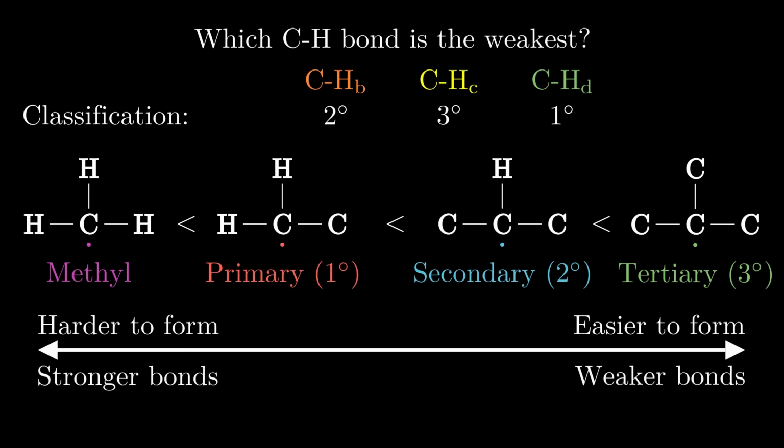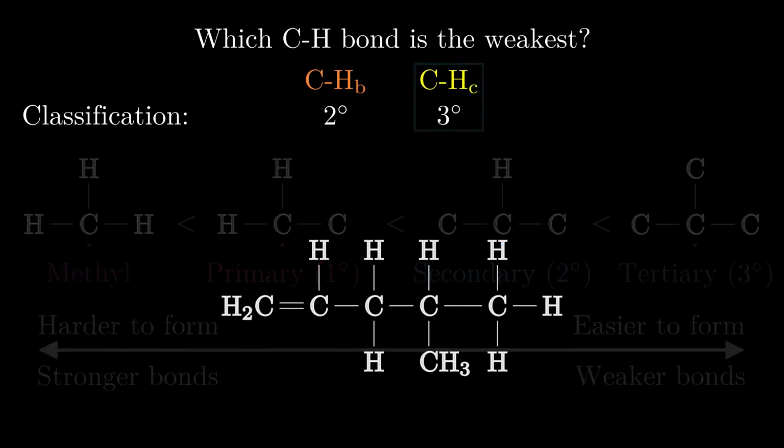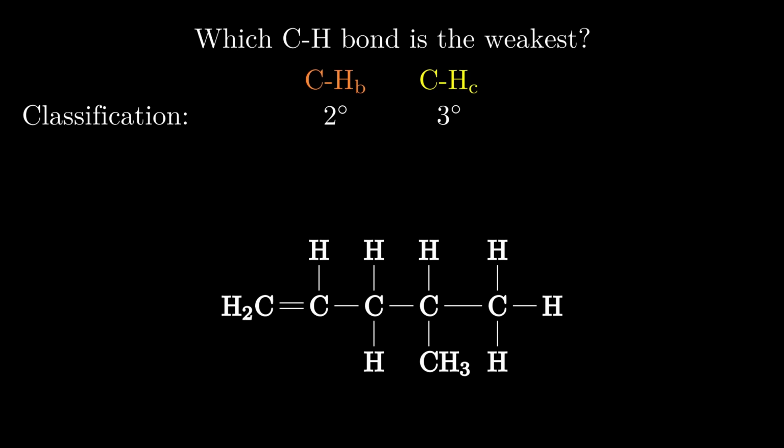According to our classifications, option D is primary, and so if that bond broke, there would be a primary radical. This cannot be the answer because the original bond must be pretty strong if the radical is unstable. So you've certainly deduced that option C is the weakest bond because the resulting radical is tertiary. To that I say you definitely applied what is on the screen now, but are those all the possible radicals? To answer that, we need to look at the molecule again. For clarity, I need to make one adjustment, and that's to move this hydrogen down.